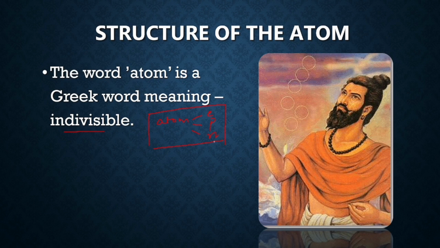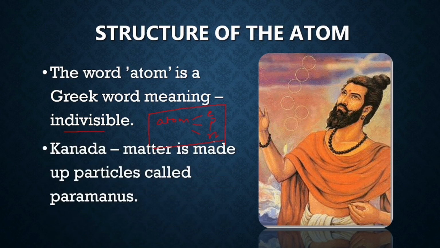Okay, now next, Kannada, that is Maharishi Kannada, he gave us a concept that matter is made up of particles called Paramanus. So he has called the atoms as Paramanus, and he also talked about the atomic compounds.